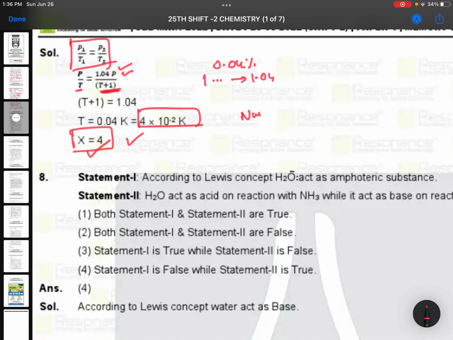This is a numerical type question. Again, gaseous state, states of matter. Two questions from states of matter. Interesting.